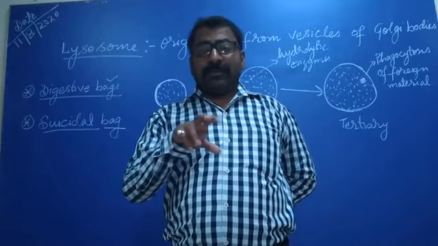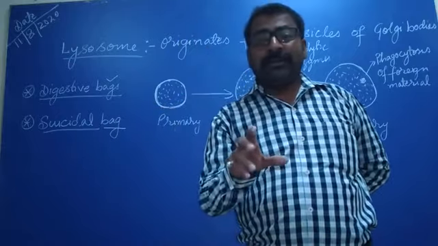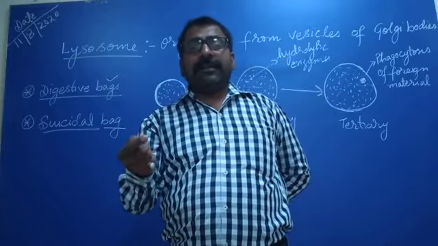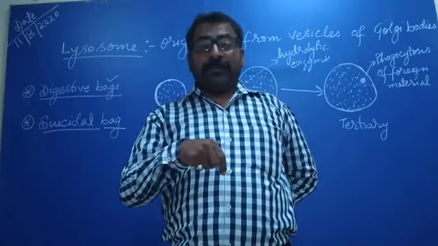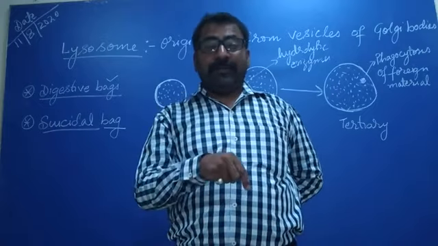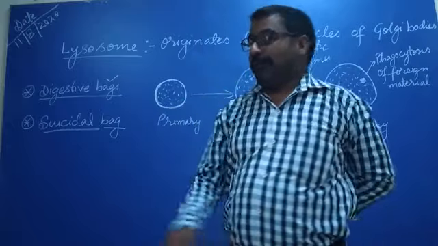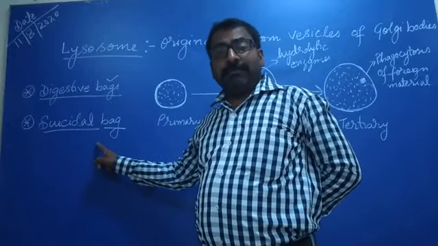So on the whole, they are destroying their own cell, destroying themselves, and destruction of self is known as suicide. So we call it suicidal.